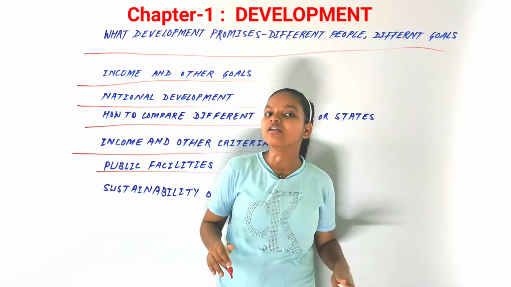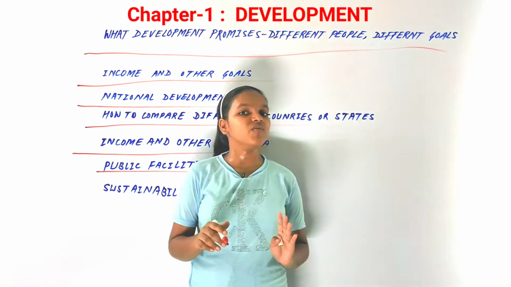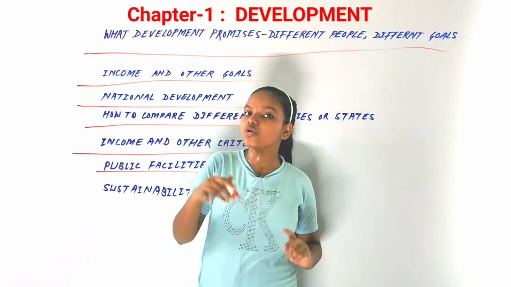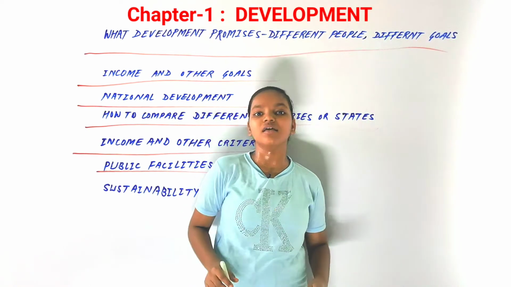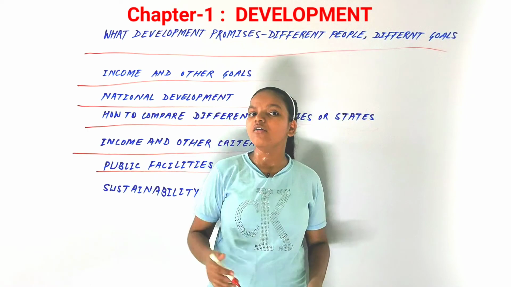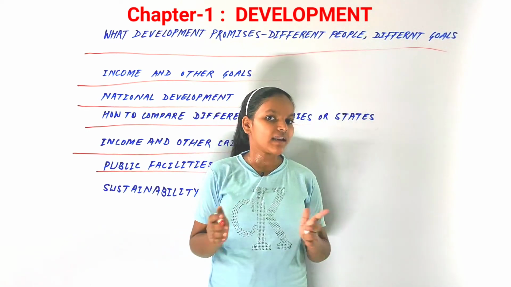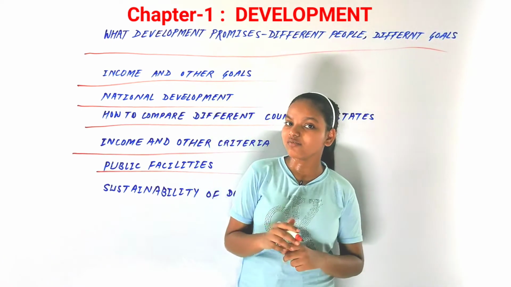So public facilities should be used by everyone. If many students want to go to school, why use private vehicles? A lot of petrol and fuel will be used. Why not go in a public bus or a school bus? So we need to have more and more public facilities.